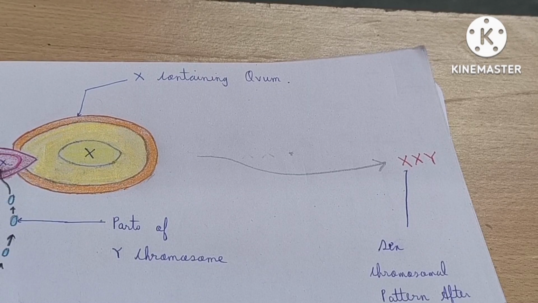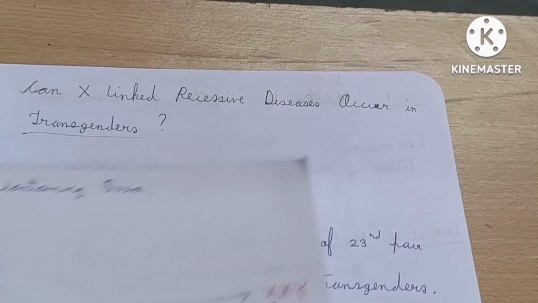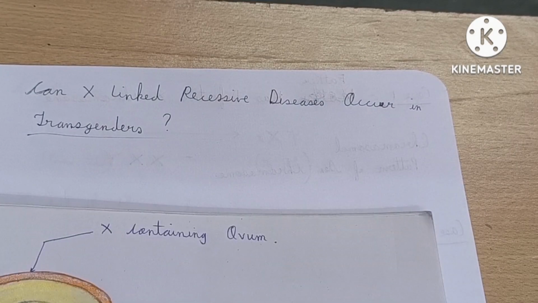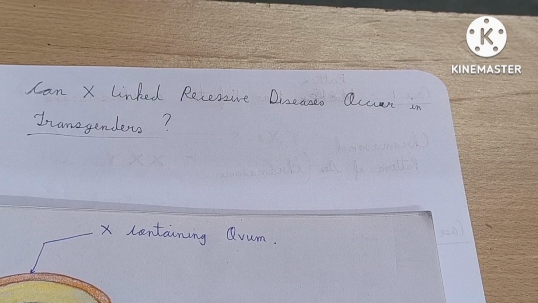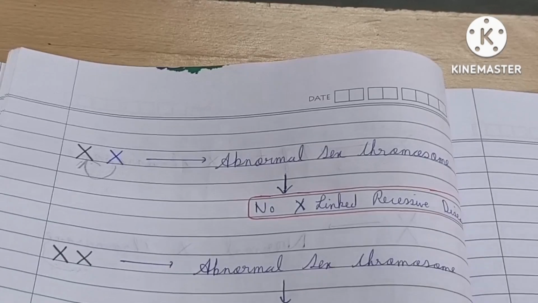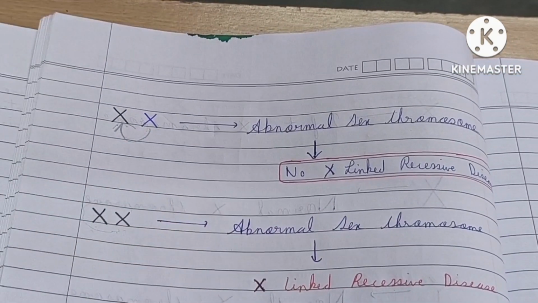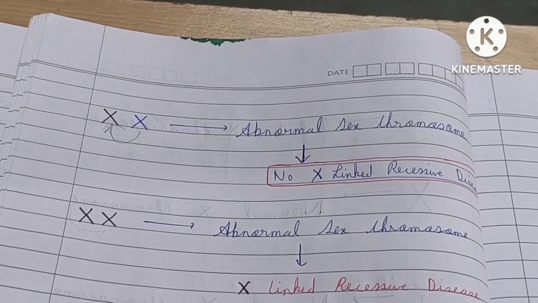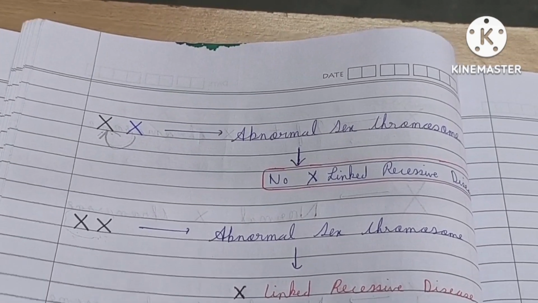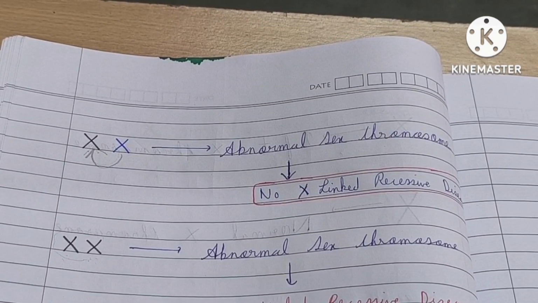I also discuss why females have fewer chances of getting X-linked recessive diseases. As you already know, in females 2 X chromosomes are essential for proper morphology and function.